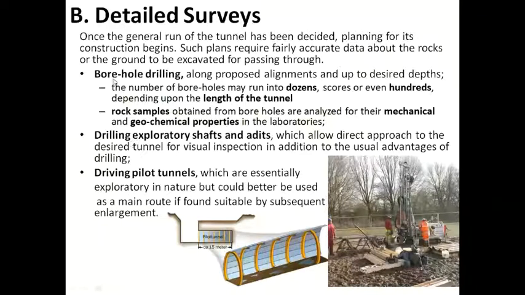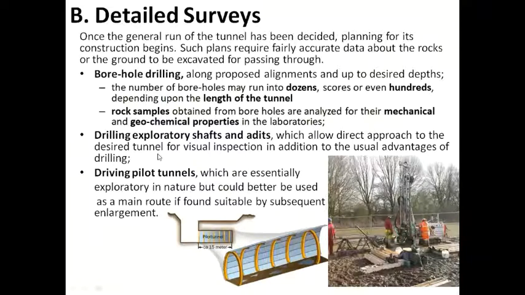After that, if we get positive results from borehole drilling, we go for drilling exploratory shafts and adits. A shaft is a vertical excavation, and an adit is a horizontal excavation which has one side opening, which allows direct approach to the desired tunnel.